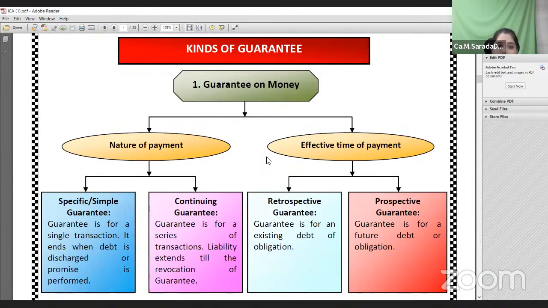Next, in case of contract of guarantee, there are two types of classification: based on the nature of payment and based on the effective time of payment. When it comes to the effective time of payment, if the guarantee is given for an existing debt or obligation, it is called a retrospective guarantee. When it is given for a future debt, it is called a prospective guarantee. But when it comes to the payment, it is very important: specific guarantee and continuing guarantee. I will tell you the major differences between a specific guarantee and a continuing guarantee.